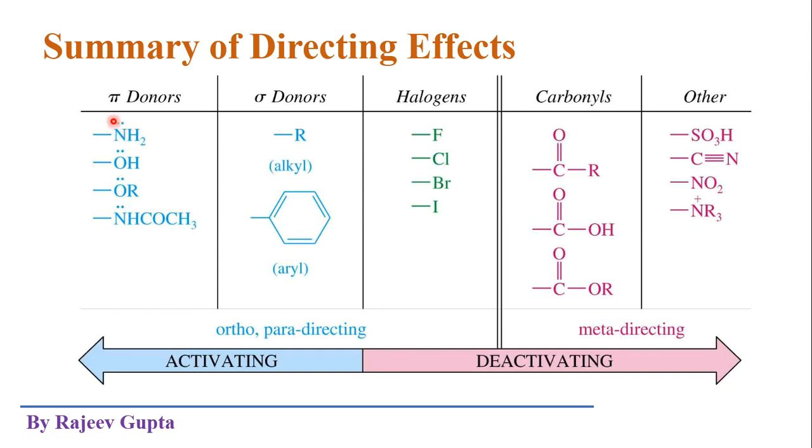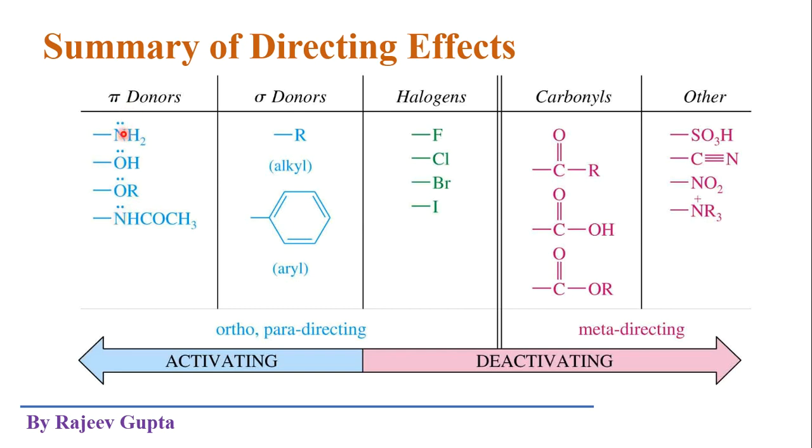So these lone pairs are in conjugation with the pi electrons of the benzene ring, so they can easily go towards the benzene ring. Due to this conjugation we call these pi donors, meaning they work as pi electron donors. So these go into the ring system and make it more electron rich.